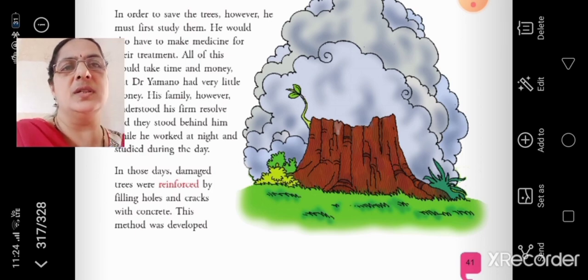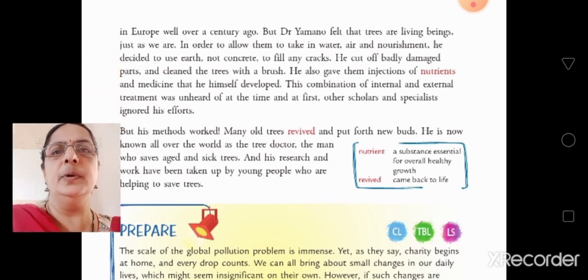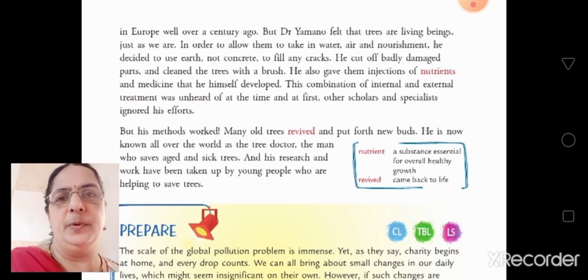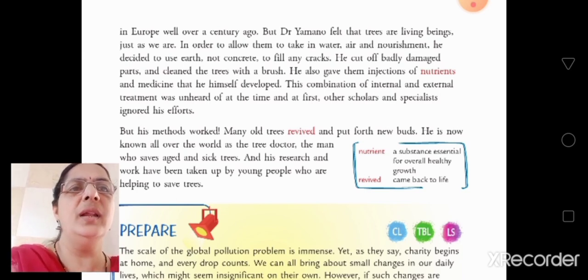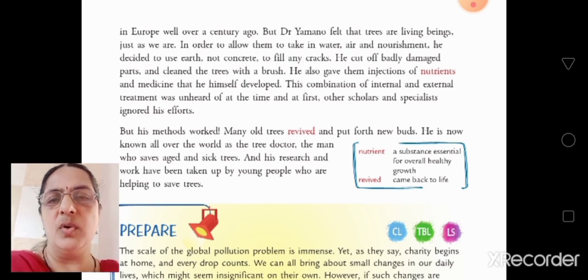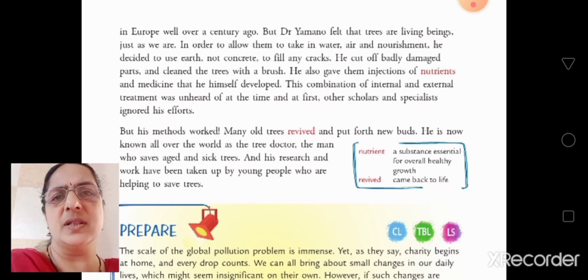This method was developed in Europe well over a century ago. So this was the method in Europe. But Dr. Yamano felt that trees are living beings just as we are. So this Dr. Yamano was not supporting this concept. He did not like this concept. He is telling these trees are also living things just as we are.